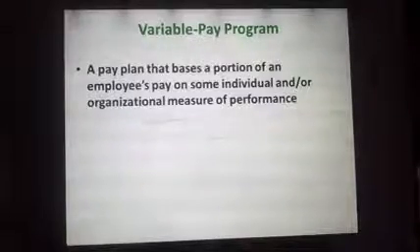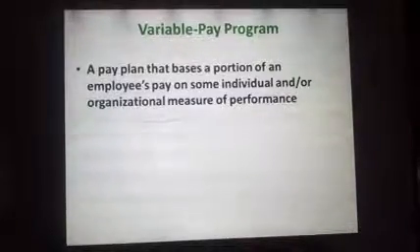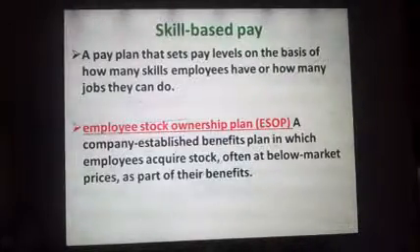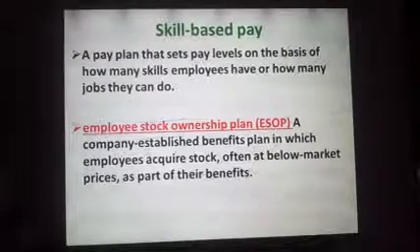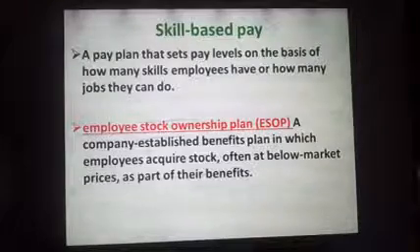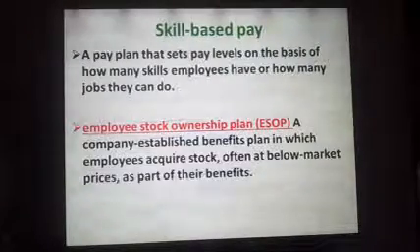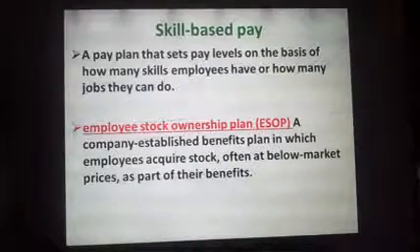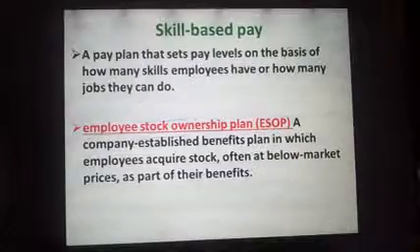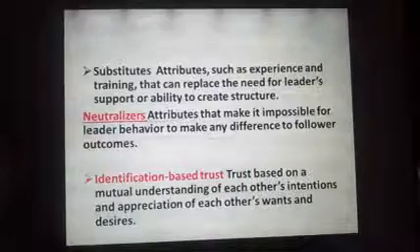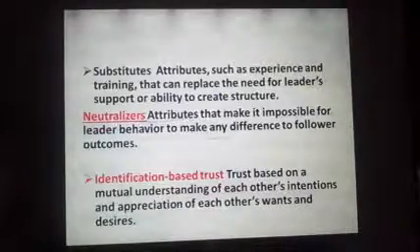With that, it bases a portion of an employee's pay on some individual or organizational measure of performance. Then we saw skill-based pay. What was that? It was a pay plan that sets pay levels on the basis of how many skills employees have or how many jobs they can do. Then we saw the employee stock ownership plan, known as ESOP, a company-established benefit plan in which employees acquire stock, often at below market prices, as part of their benefits. Let us continue. Then we saw substitutes. In that we saw attributes such as experience and training that can replace the need for a leader's support or ability to create structure. This is an important key point. Then we saw neutralizers.